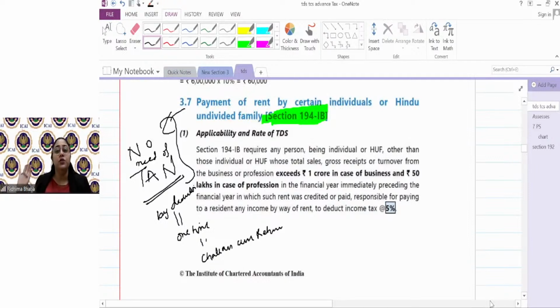So to give relief from all the common payments, be it 194A, 194C, 194H, 194J, which are very common, or 194I, small payers have been excluded from their liability. That is why individuals and HUF not having high turnovers or high gross receipts in the preceding years are excluded, because otherwise it would be more burden on them.